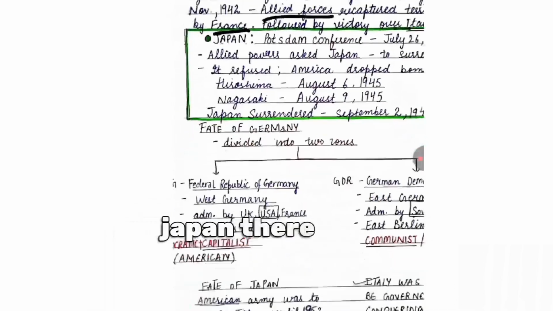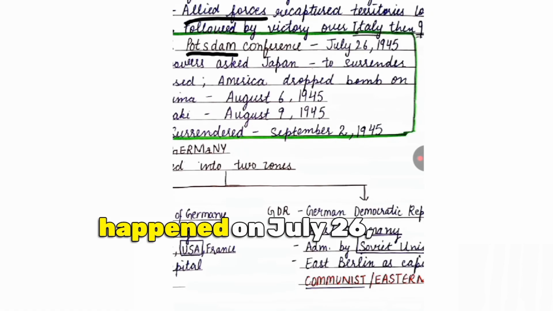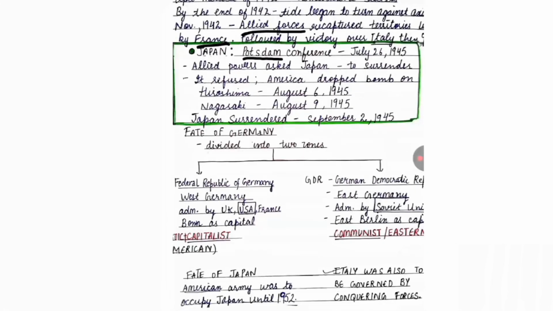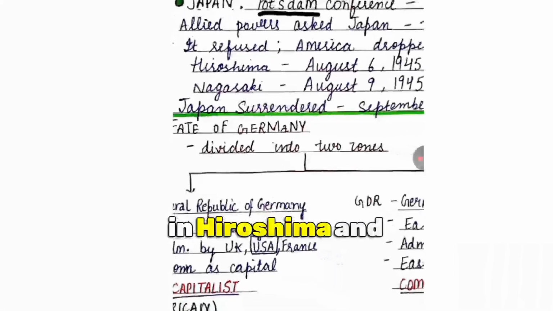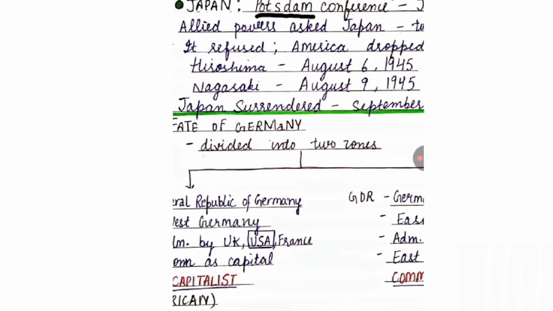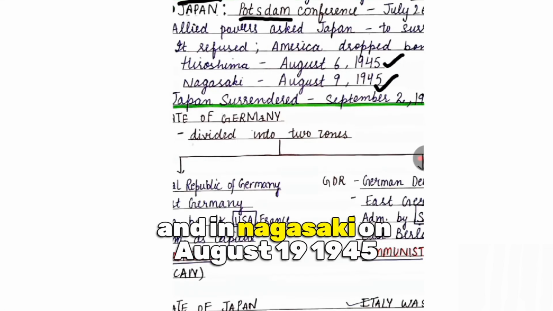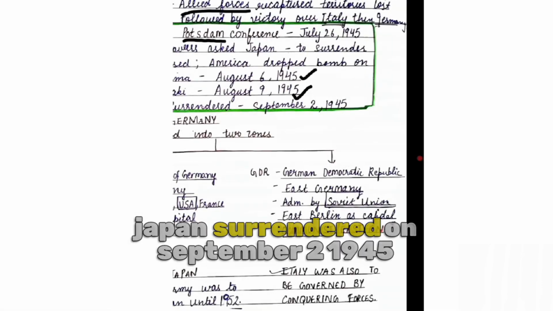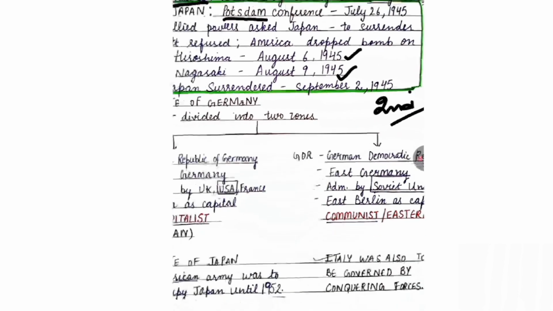So what happened at Japan? There was a conference named Potsdam Conference. It happened on July 26, 1945, and in this conference the Allied powers asked Japan to surrender, but Japan refused. Then America dropped a bomb on Japan, which we call the atom bomb, in Hiroshima on August 6, 1945, and in Nagasaki in August 1945. Japan surrendered on September 2, 1945, and that marked the end of the Second World War.